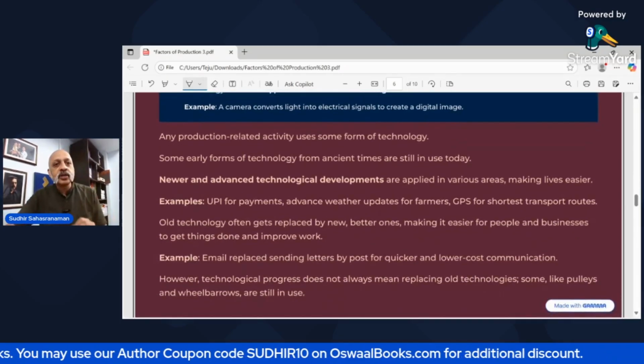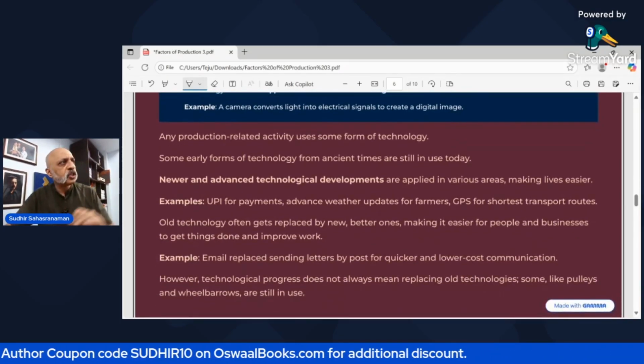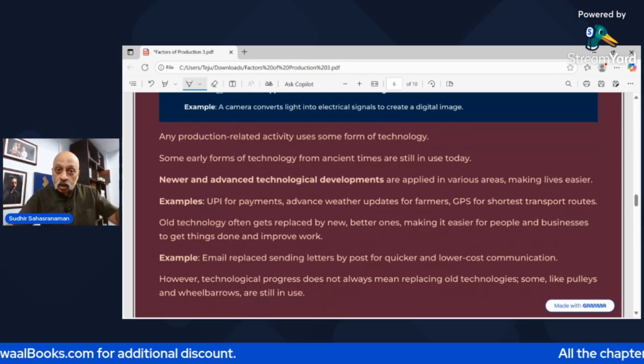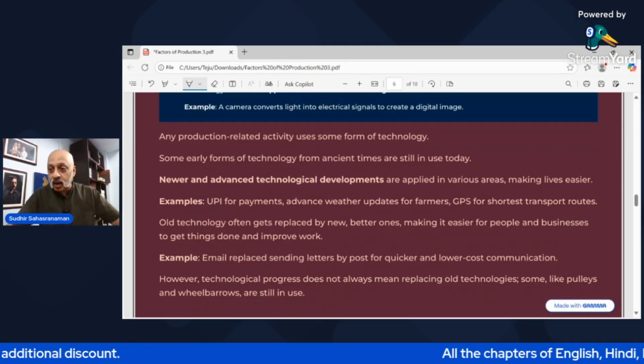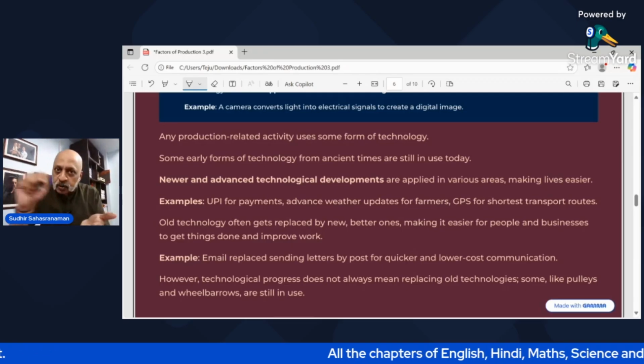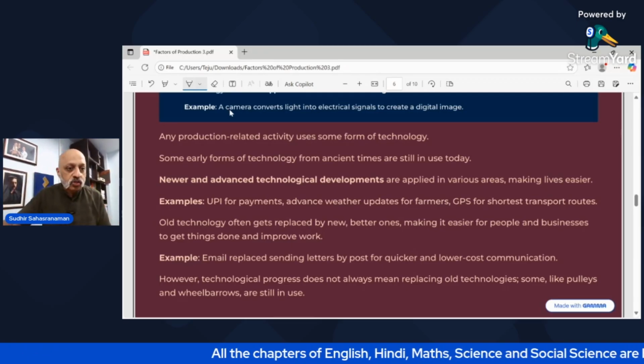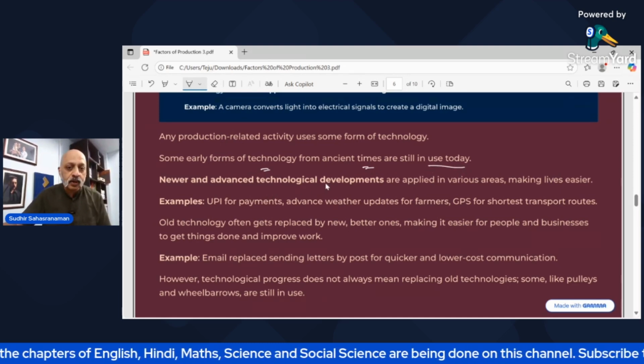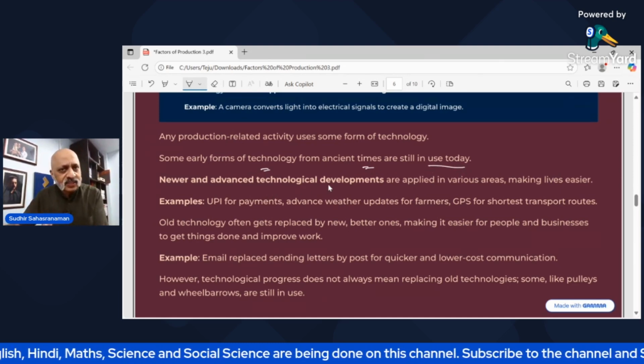Now, any production related activity uses some form of technology. It could be Ratna's restaurant, because she will need to use a computer to create bills and do the accounting more efficiently. She can't be doing handwritten stuff anymore. Some early forms of technology from ancient times are still in use today, for example, Bahi Khata. Some people still do it.